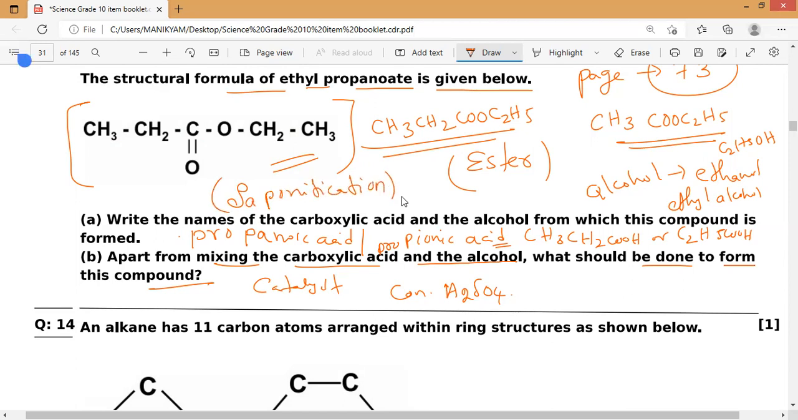Saponification reaction. Because this reaction is only used for the preparation of soaps, we can say soaps are called sodium and potassium salts of long chain carboxylic acids. That is what we have to remember. It's a very simple question, but we need to know it very clearly. Unless you know it clearly, you cannot answer this one. So that is what it is.